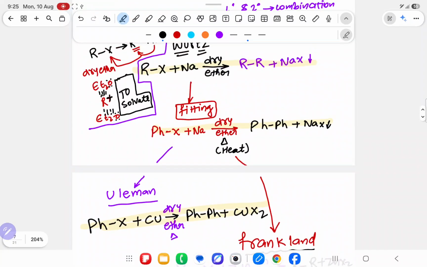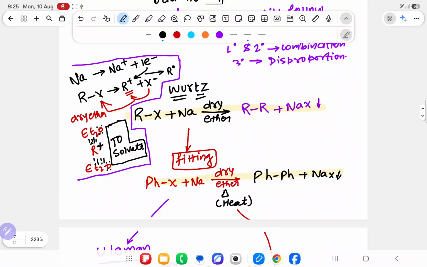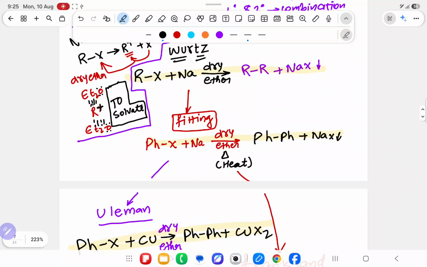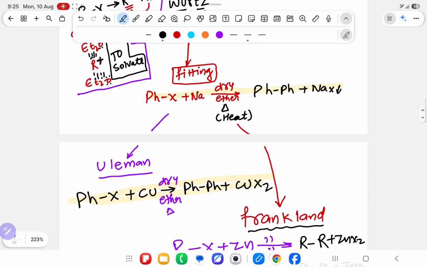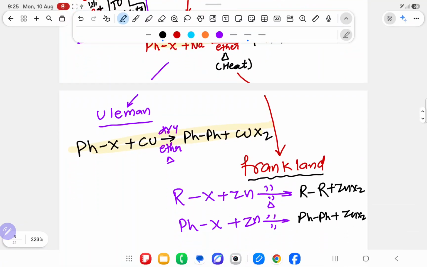Now Wurtz sir, taking the breakup with his girlfriend, started crying, brother, you all have cheated me. I have initiated the reaction. You are just changing the metal and taking the credit. Fittig has taken sodium, heat a little bit, and aryl he discovered. Ullmann has taken copper, again discovered aryl. Frankland is doing both things, taking zinc. What will I do?